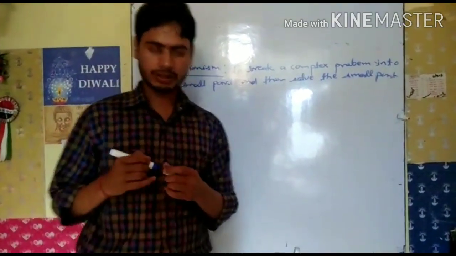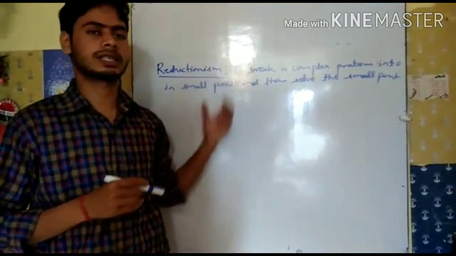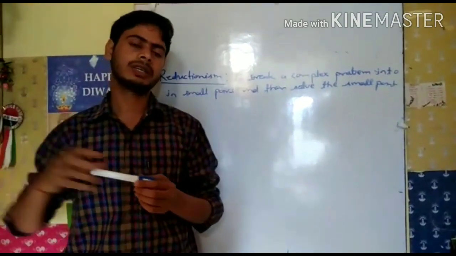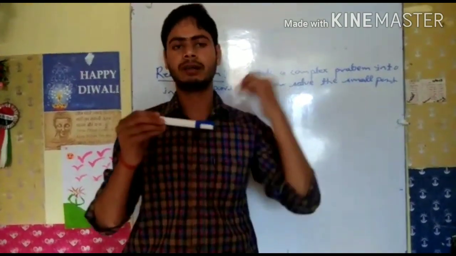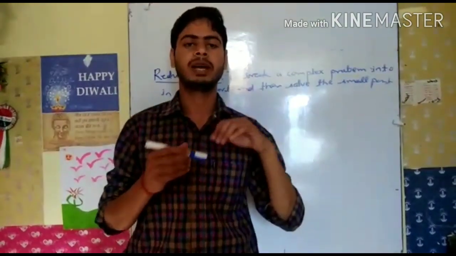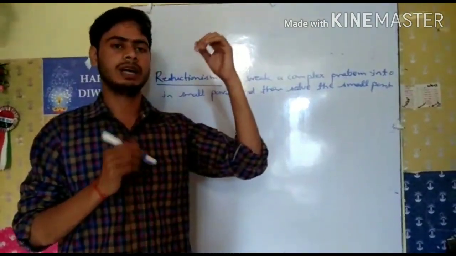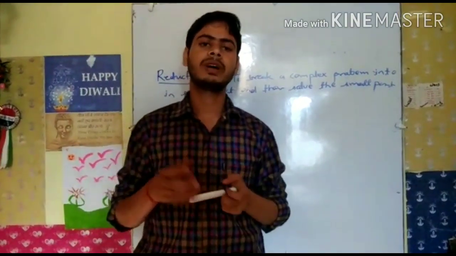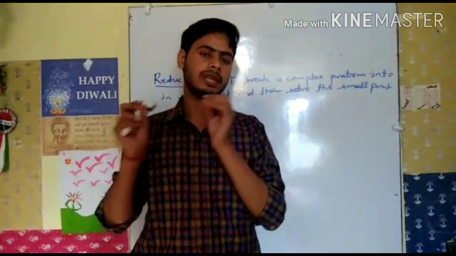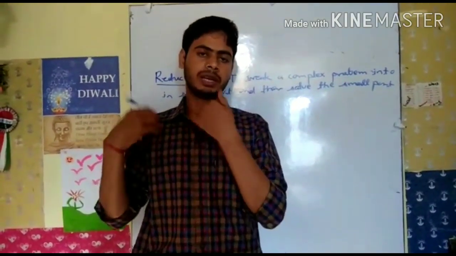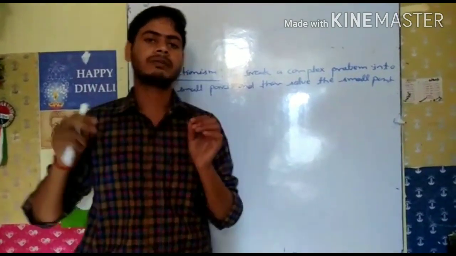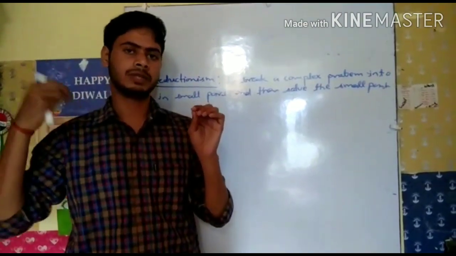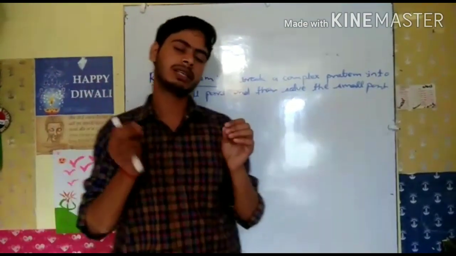Now if we talk about an example of reductionism, consider a bullet that strikes a wooden block and after that strikes a pendulum, and then the pendulum rises to a certain height. If we want to find the height of the pendulum, we solve that question in mainly three parts. Firstly, when the bullet starts striking the block, the bullet has momentum.